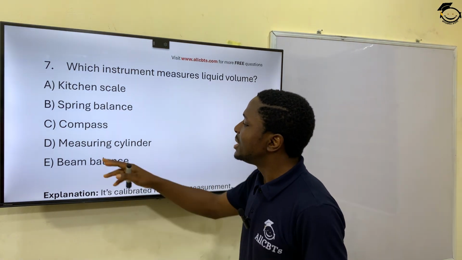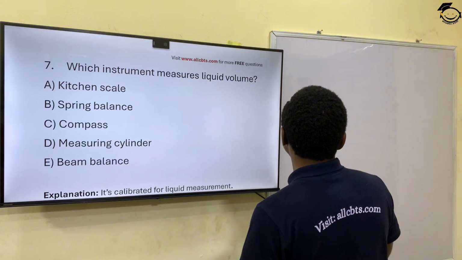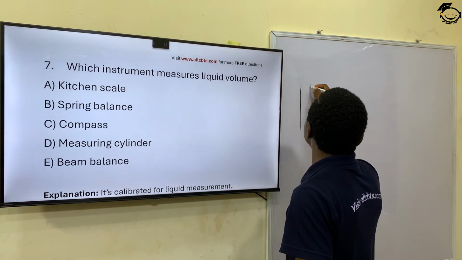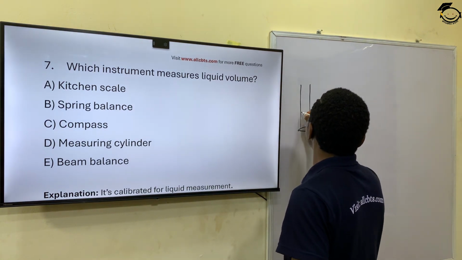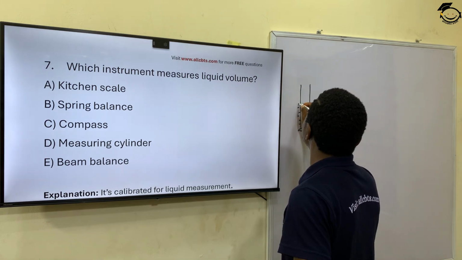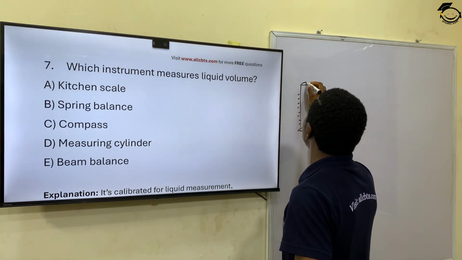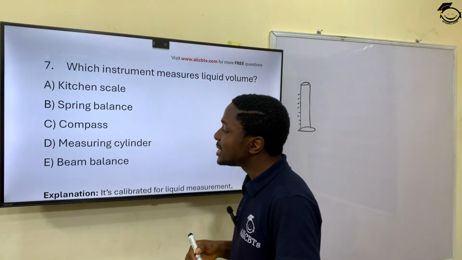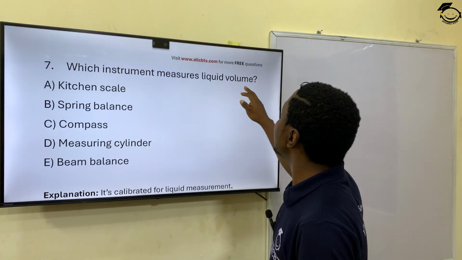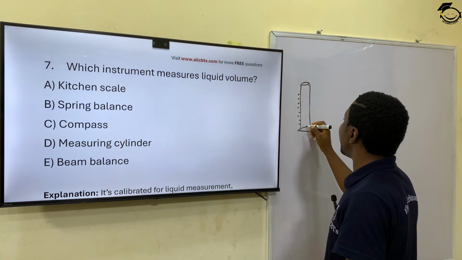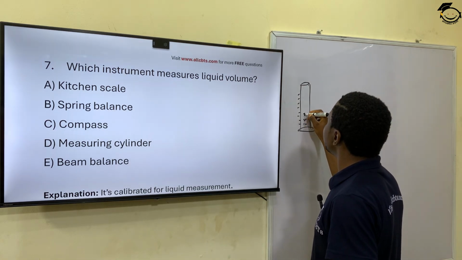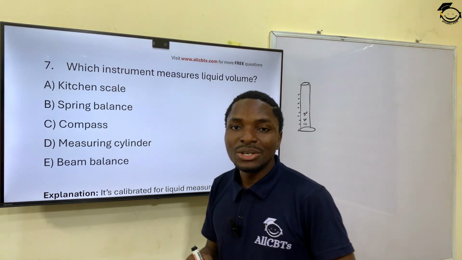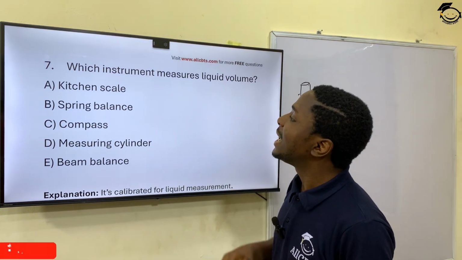Compass for direction. Measuring cylinder. Now here is an example of a measuring cylinder. It's always calibrated, and then it has an opening. So measuring cylinder is the correct answer because it is used to measure the volume of liquid. You could have 10, 20, 30, and so on like that. So measuring cylinder is the correct answer.